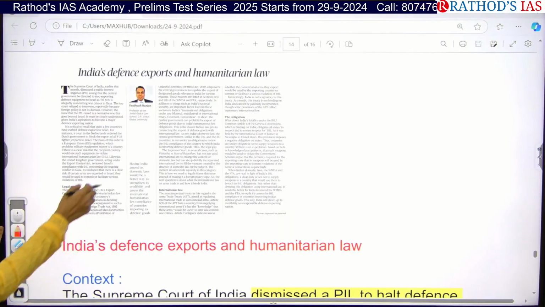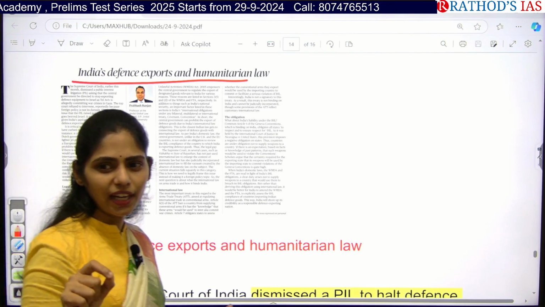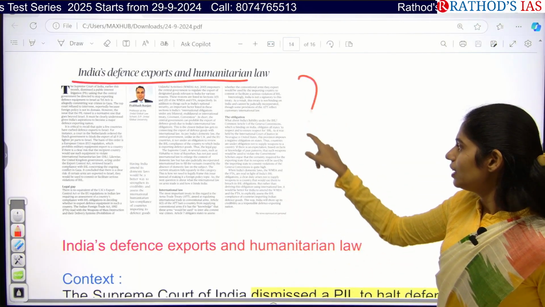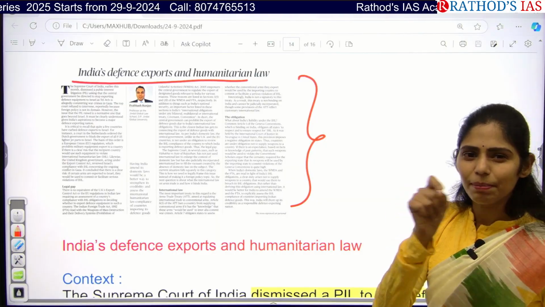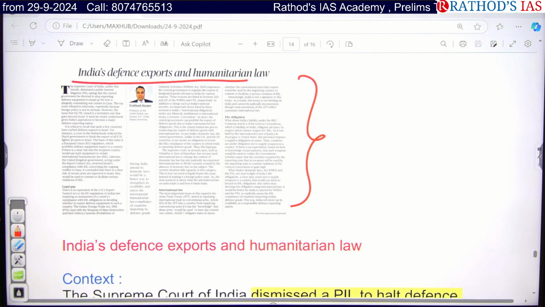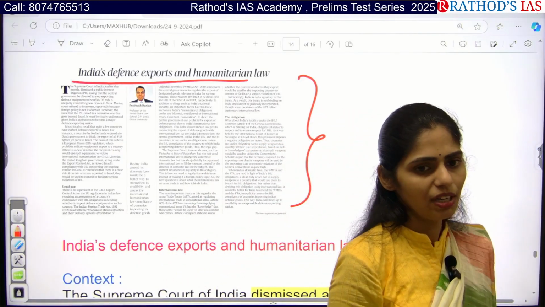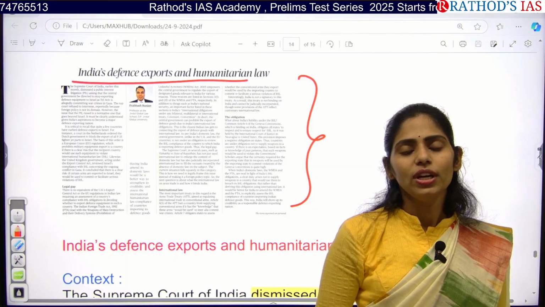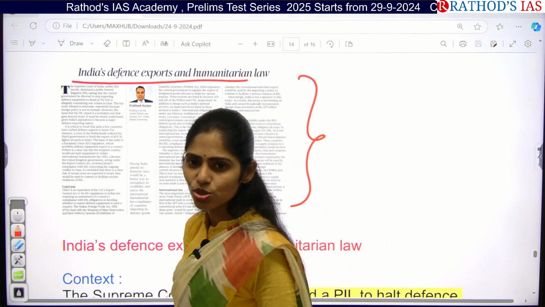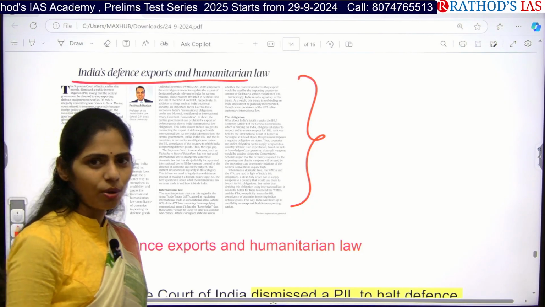So see this article, India's defense exports and humanitarian law. I said there is one article in our newspaper regarding PIL, right? PIL, you already got a question in your GS paper too. What is PIL? Public interest litigation. Actually, there is one PIL filed because India is exporting arms to Israel. Because of this, even in today's paper, one blast happened and many people were killed. So it is causing a humanitarian crisis. When the PIL was filed that India needs to stop defense exports to Israel, what was the response of our Supreme Court? Can you guess? Stopping or not?